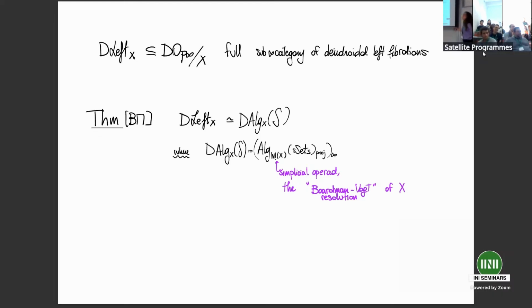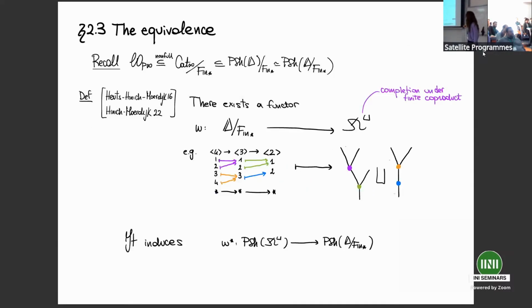So you see, it's desirable to know that all these things are equivalent, so that one can really safely switch between the models. And in order to prove that dendroidal left fibrations and operatic left fibrations in the Lurie model are indeed equivalent, we take as a starting point a direct equivalence between dendroidal infinity operads and Lurie infinity operads established by Heuts, Hinich, and Moerdijk, based on a functor which goes as follows.